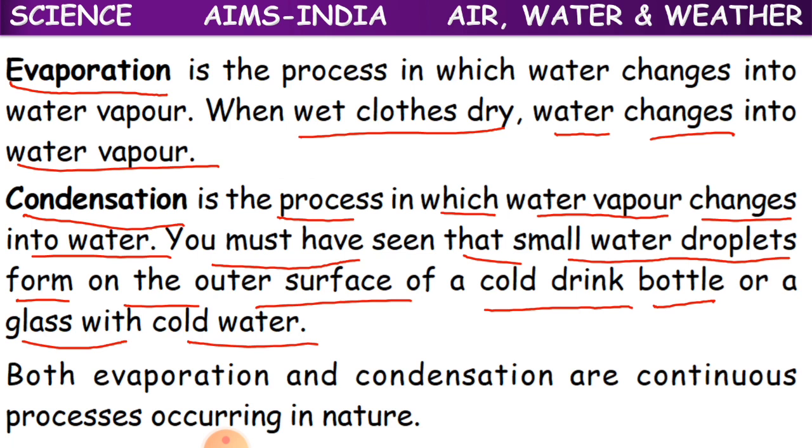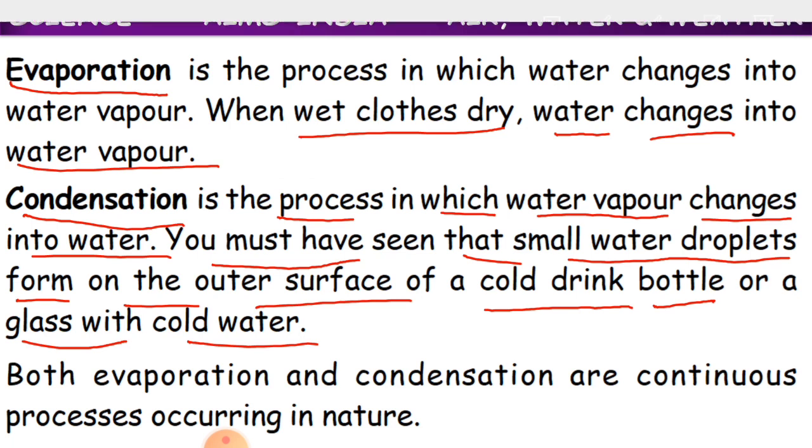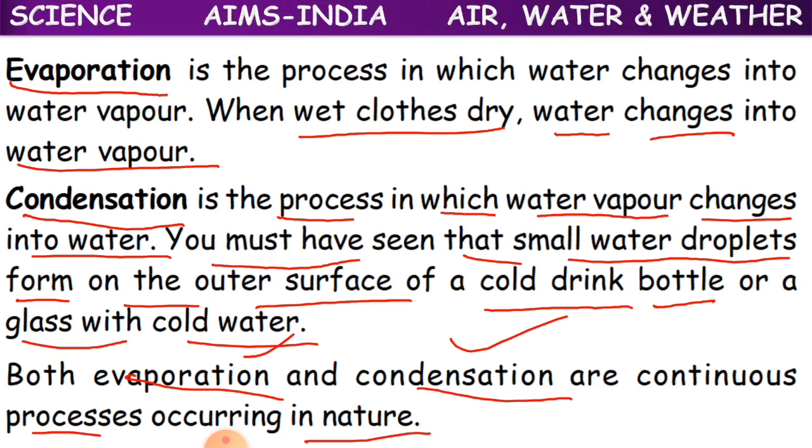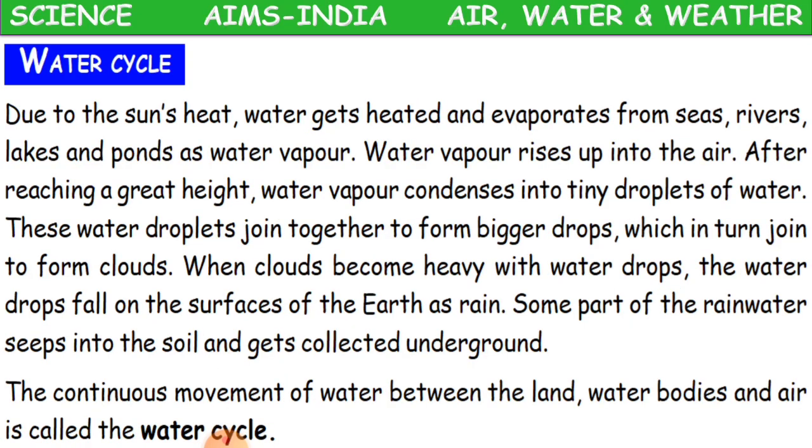Clear, children? And both evaporation and condensation are continuous processes occurring in nature. These two processes, both evaporation and condensation, go on continuously in nature. Nature, children, is nothing but the earth. Clear? Now we'll see about the water cycle.